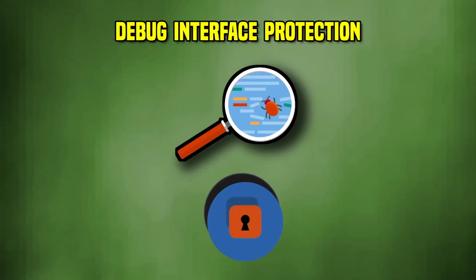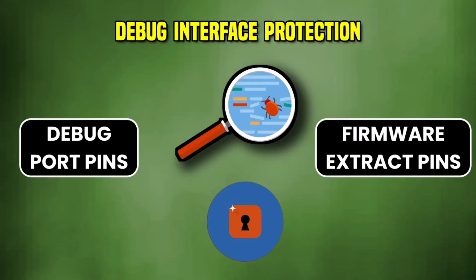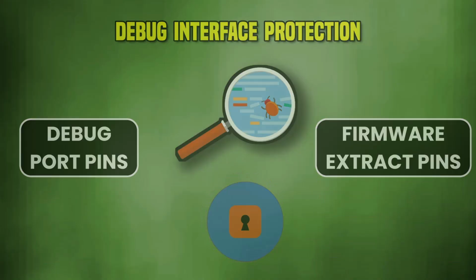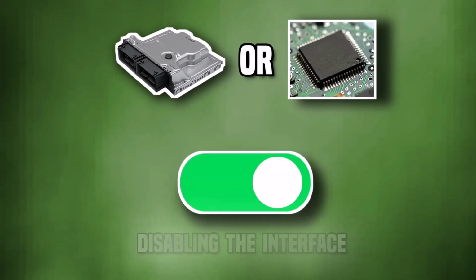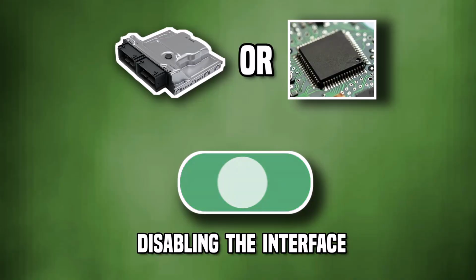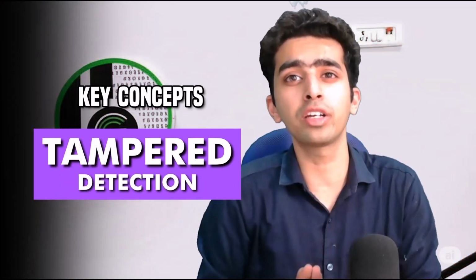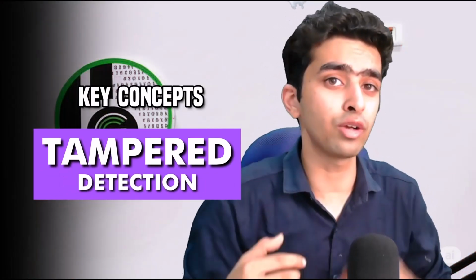Third is debug interface protection, in which, if unauthorized access to the debug port pins or the firmware extracting pins is detected, then the ECU or the controller inside these embedded nodes, the microcontrollers or microprocessors, will disable the interface to prevent further exploration or exploitation. The key concept of tamper detection is that it protects embedded nodes like ADAS ECUs, drones, and smart meters from physical attacks which try to gain unauthorized access to check the firmware or the firmware secret keys and others.